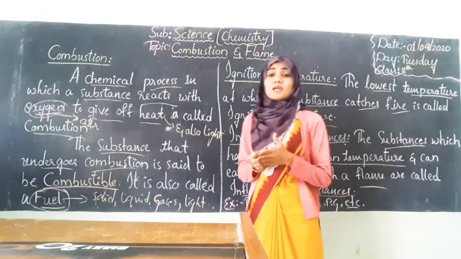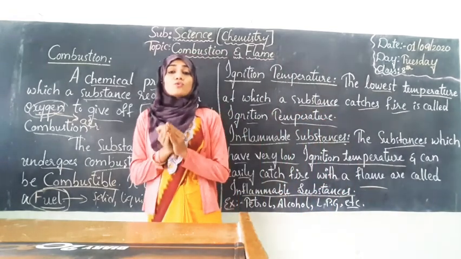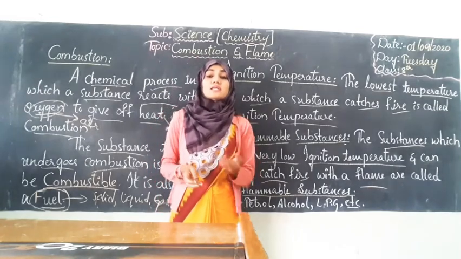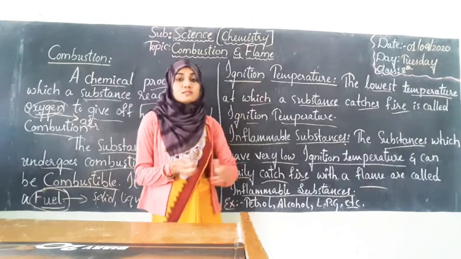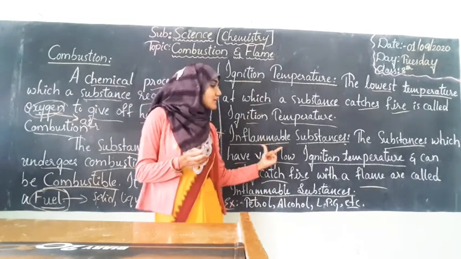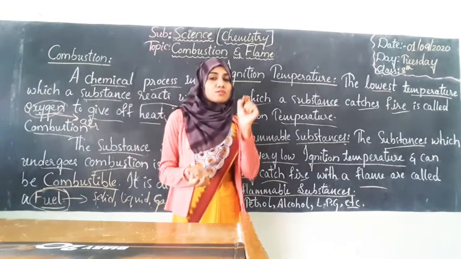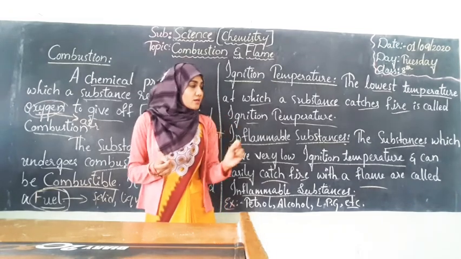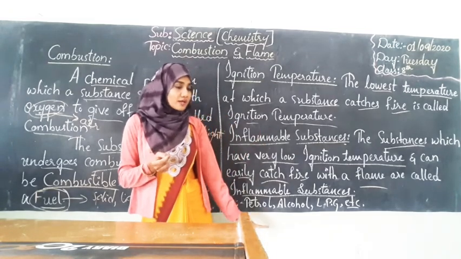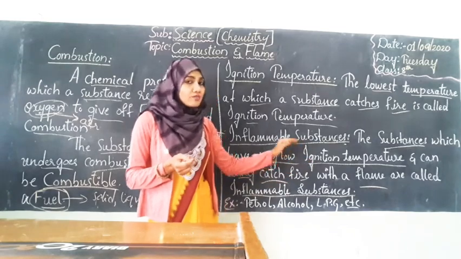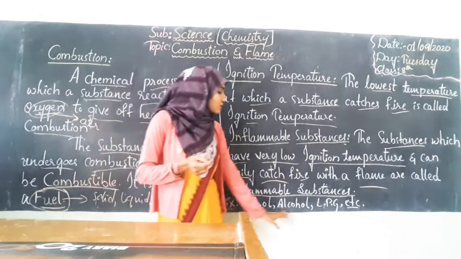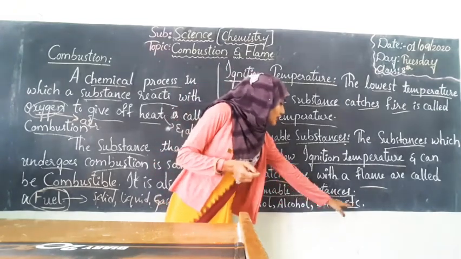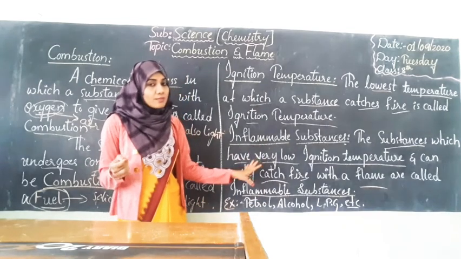So in the world there are some substances which, even with a small fire spark, can catch fire. Such kind of substances are called inflammable substances. So even with a small spark of heat or light or fire, they can catch fire, and such kind of substances are called inflammable substances. Example: petrol, alcohol, LPG, that is liquid petroleum gas used in your houses, and so on. So these are all the inflammable substances.